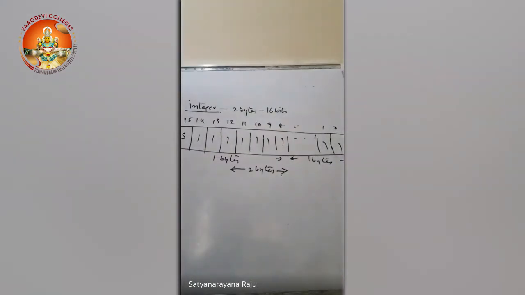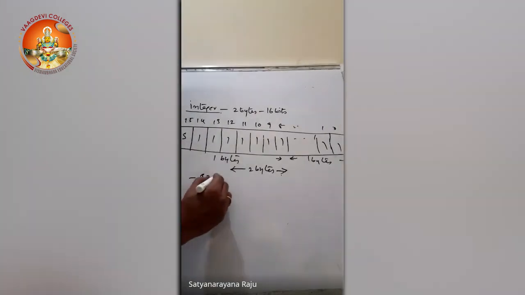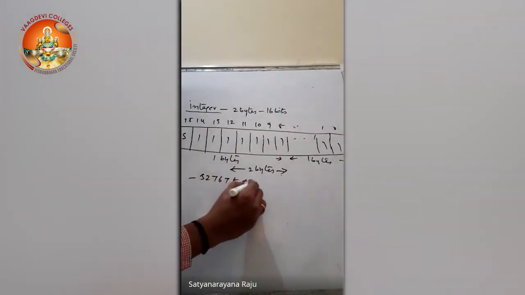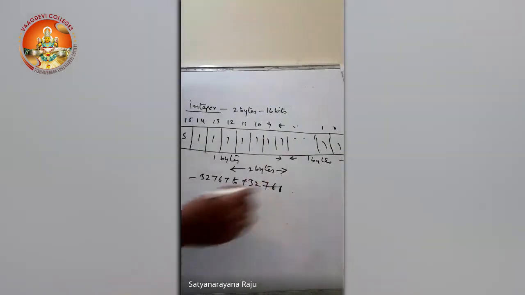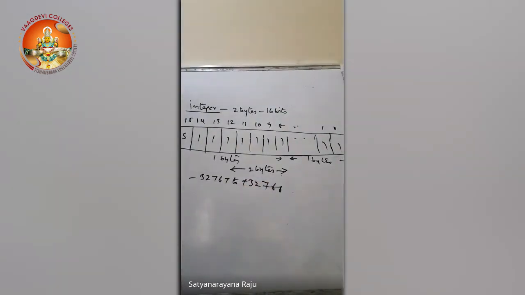Whatever value you get, 2 to the power of 0, 2 to the power of 1, 2 to the power of 2, like that you can do the calculation. Convert these values into the decimal number system. Whatever value you get will define the range: minus 32,767 to plus 32,768 you will get. This will define the range of integers.